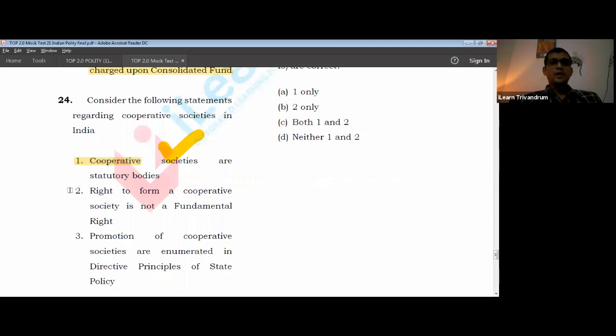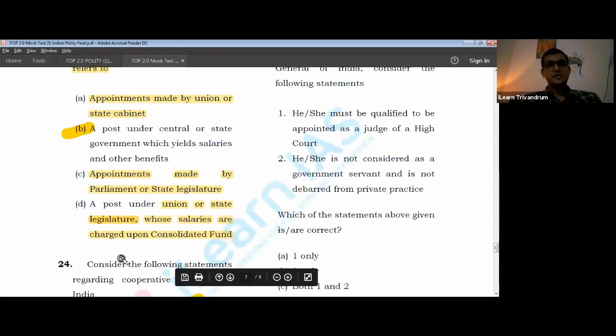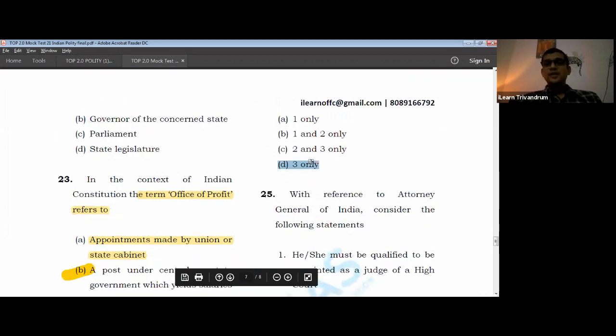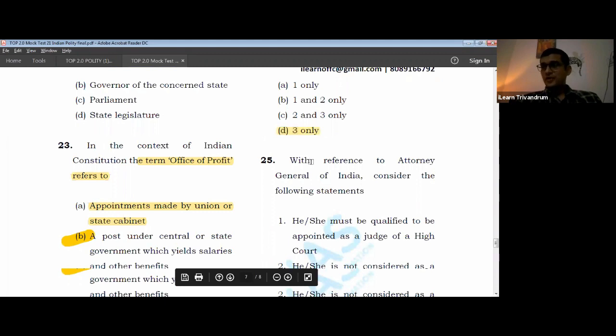No. Right to form cooperative is not a fundamental right. This is also wrong. Answer should be third, that is, promotion of cooperatives are mentioned in the DPSP. Again, a result of the amendment that was made to the constitution. Answer should be dog.